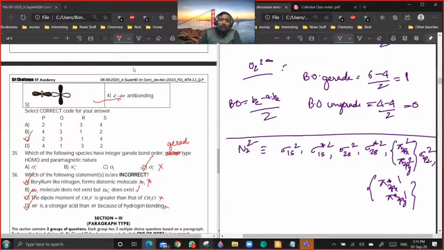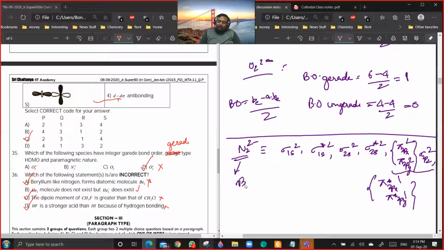In terms of gerade and ungerade, are you getting the point? The only thing which has changed is the relative positioning of this. Other than that, it has the same gerade and ungerade orbitals and electrons. So if O2 is the answer, then N2 2 minus is also the answer.